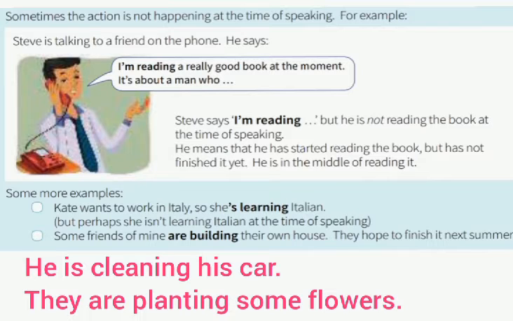So, Kate wants to work in Italy, so she's learning Italian. Maybe she's not learning Italian right now, but she is in the middle of the action. She is learning at the moment, not necessarily at this moment.